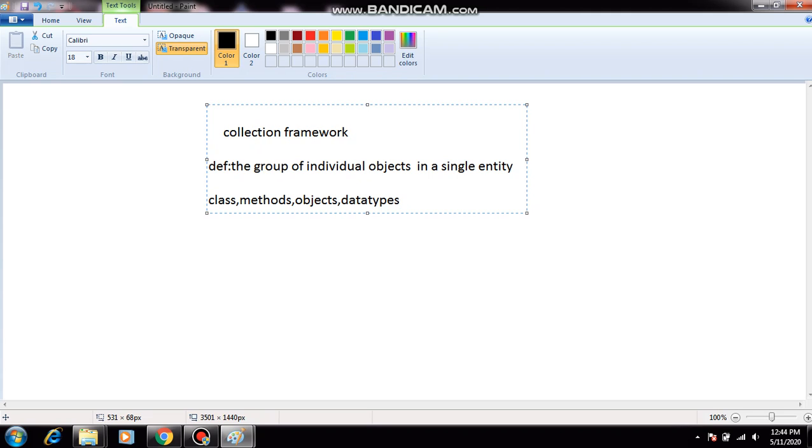For the collection framework, I will give you one basic diagram. That diagram is most important for the collection framework. Now I will give you that diagram.